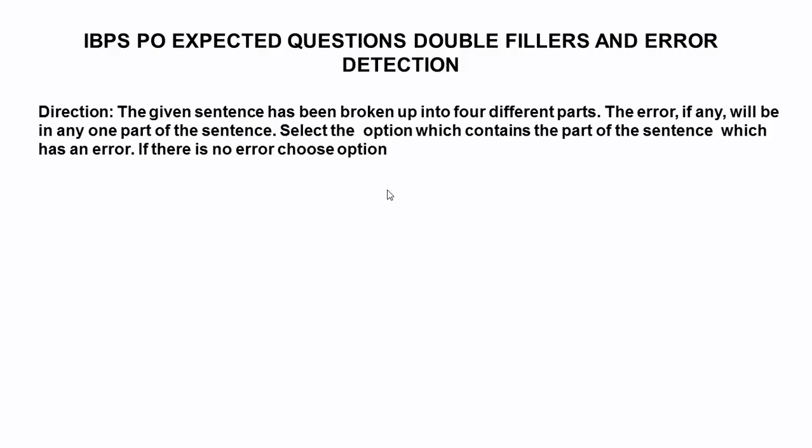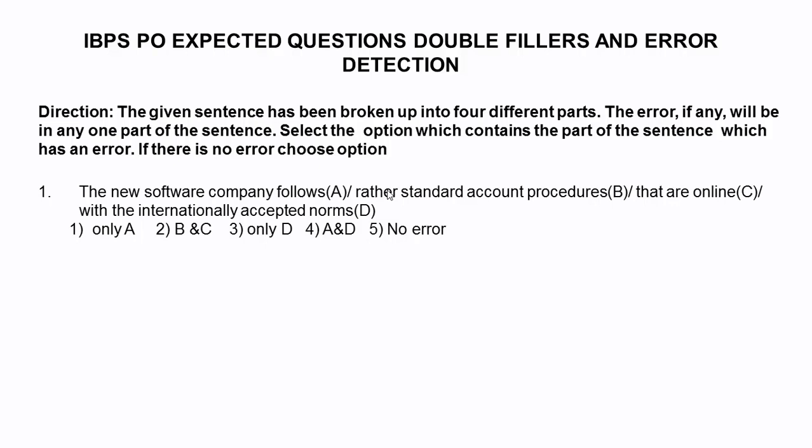Okay, now let's start. The new software company follows rather standard account procedures that are online with internationally accepted norms. Okay, let us find out the error. The new software company follows. Here, the new software company is a singular subject. We know that a singular subject is always followed by a singular verb, follows. So, we don't find any error.